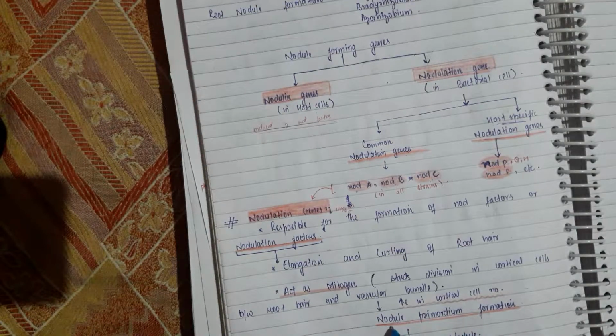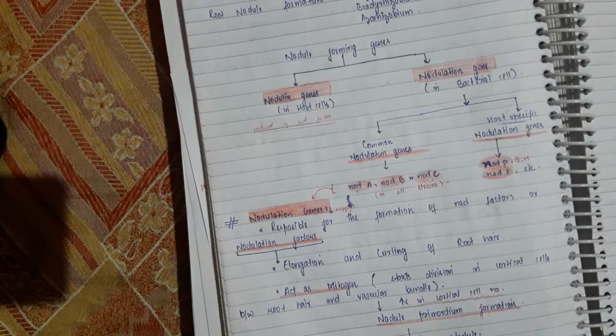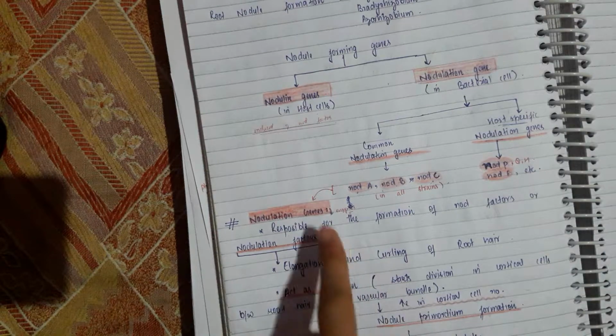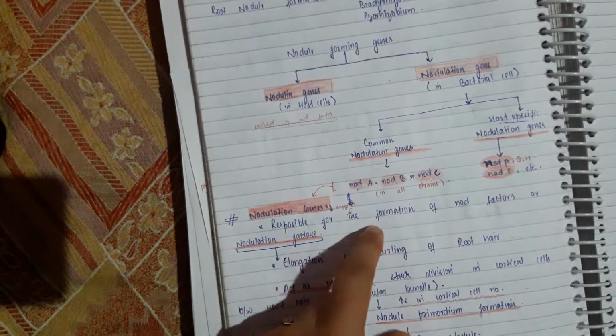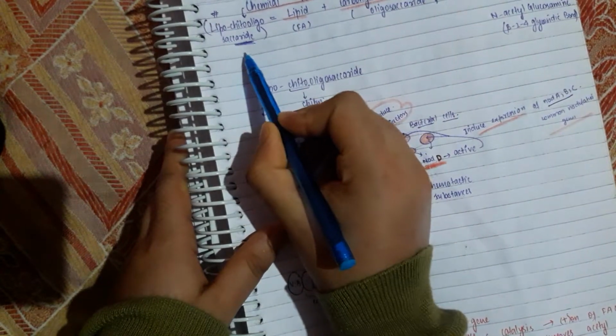So they form nodule primordium, which ultimately results in the formation of root nodule. So, what is the chemical nature of these nod factors? These nod factors are composed of lipochito-oligosaccharides. Most important thing,